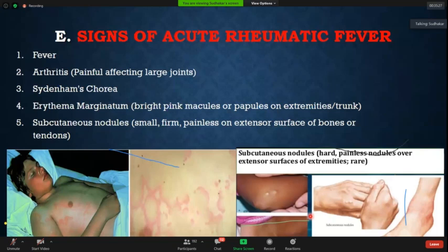Now, next important feature is Sydenham's chorea. I'm not going into detail, but there are signs of what chorea is. You have to look for involuntary movements, quasi-purposive involuntary movements, usually associated with neurological manifestation or emotional lability. They also have many peripheral signs like the milkmaid sign. They can have hand extension abnormalities, tongue abnormalities, hypotonia, and hung-up reflexes. Sydenham's chorea can occur as early as 6 weeks and as late as 6 months. So do not assume that Sydenham's chorea is an acute manifestation. It can come anytime from 6 weeks to 6 months.